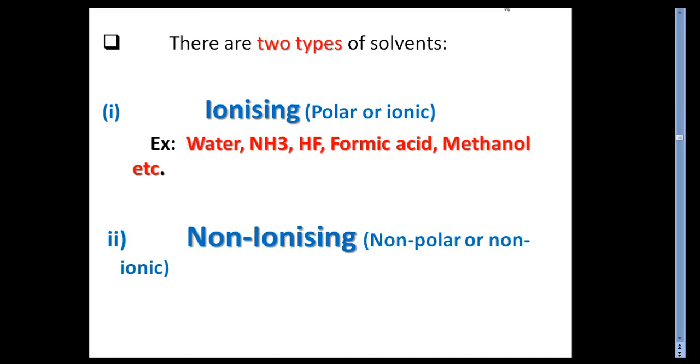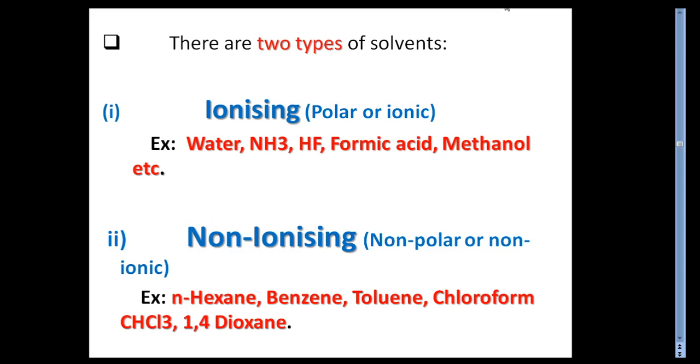The next is the non-ionizing, non-polar or non-ionic substances. In that we can see n-hexane, benzene, toluene, chloroform, CCl4, and 1,4-dioxane. These are some specific examples of non-ionizing solvents. As far as the words ionizing and non-ionizing are concerned, we can understand them jointly in one sentence: they are also called polar and non-polar substances. Students, as far as solubility is concerned, we all know that polar dissolves in polar, but polar and non-polar do not dissolve easily. On that basis they work in chemical systems or chemical reactions.